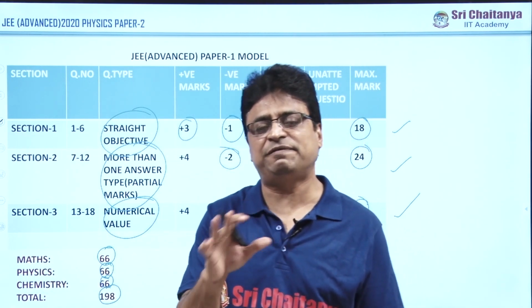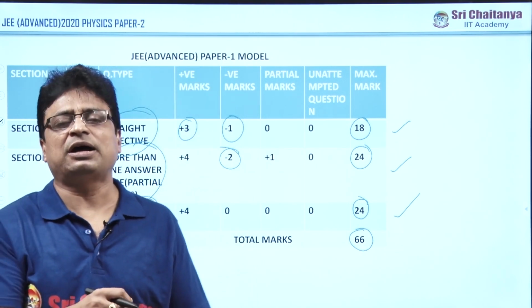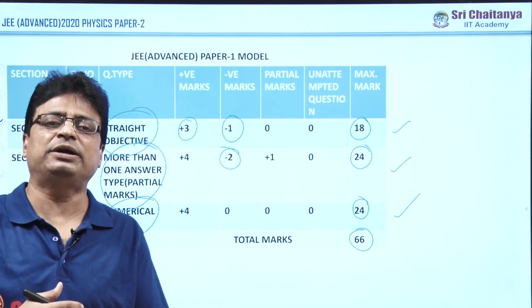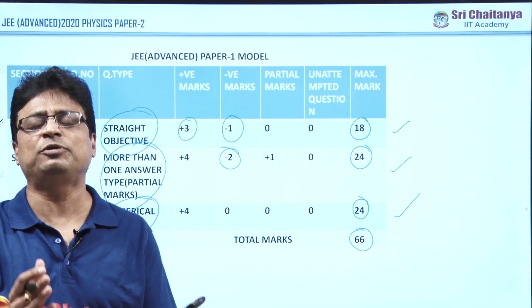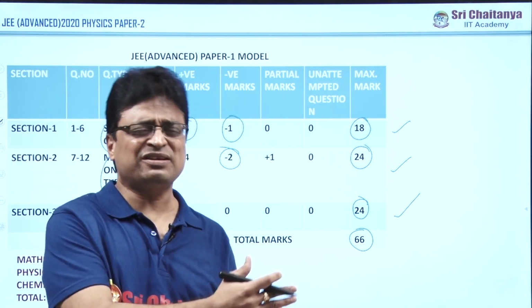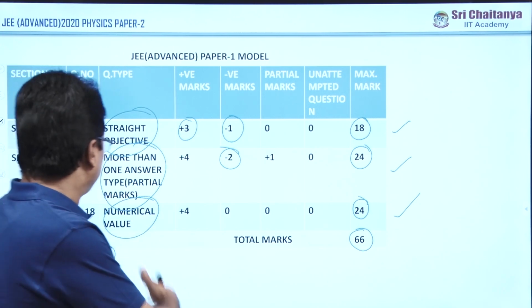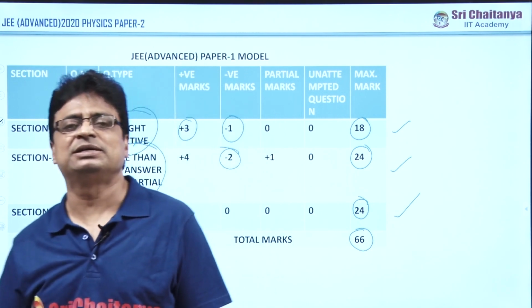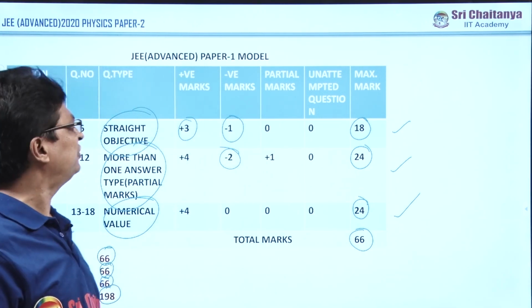And see, there is a difference between numerical value and integer. For numerical value, you can get the answer in decimals, and if you are getting more than 2 decimals after the point, you have to truncate and write the answer only up to 2 decimals. These instructions they will already mention in the question paper, you need not worry. And of course, the Physics paper was conducted for how many marks? 66. Maths 66, Physics 66, Chemistry 66, total 198. This is about Paper 1.